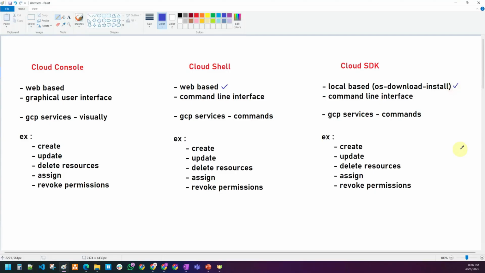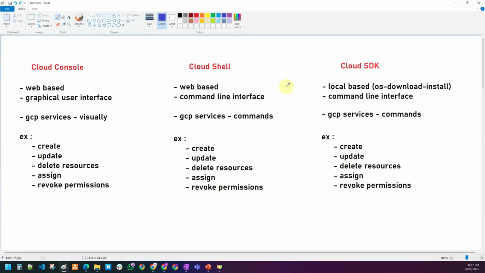If one wanted to interact with the GCP services via commands from the local machine, you can use the SDK. But if it is via commands from the web based, then in that case, you can go for the Cloud Shell. So these are the two interface methods available. Both are command line interfaces only, but one is from the web, one more is from the local.